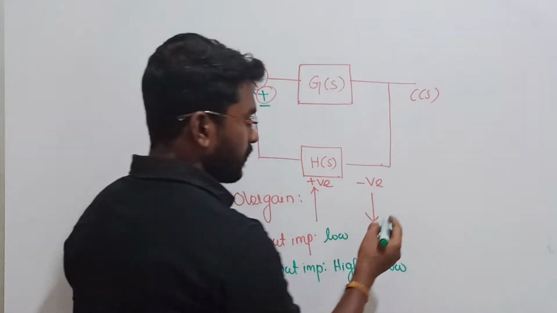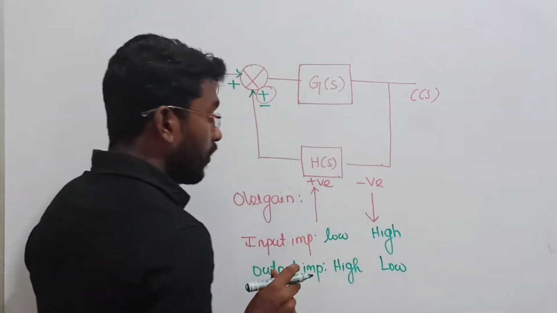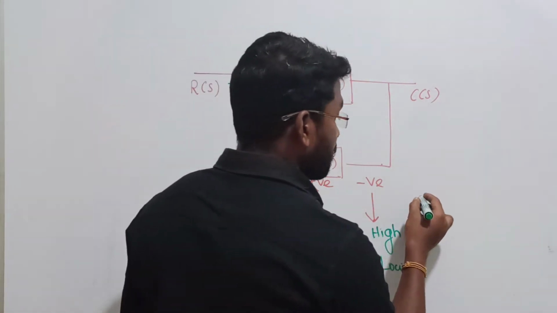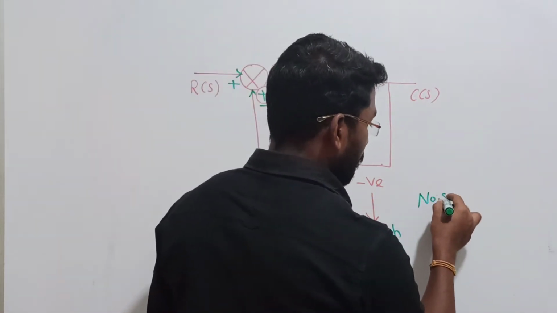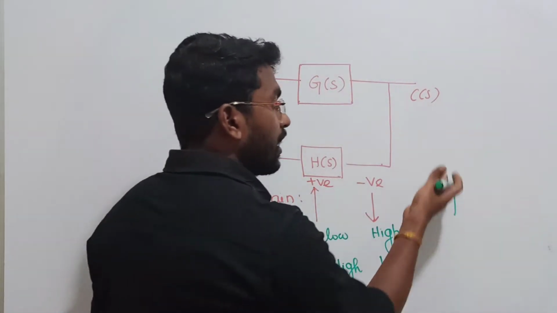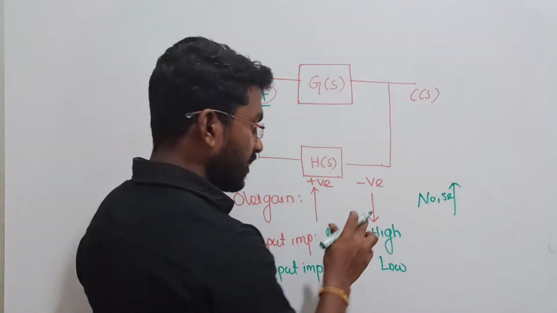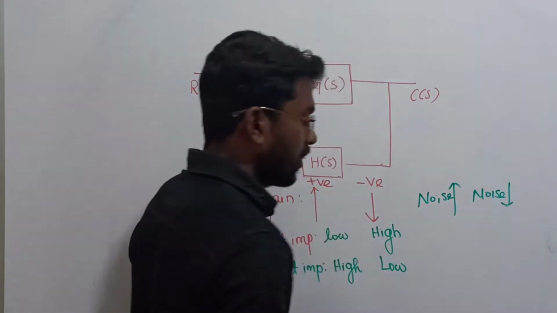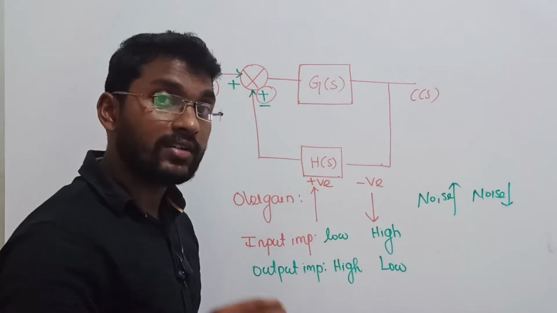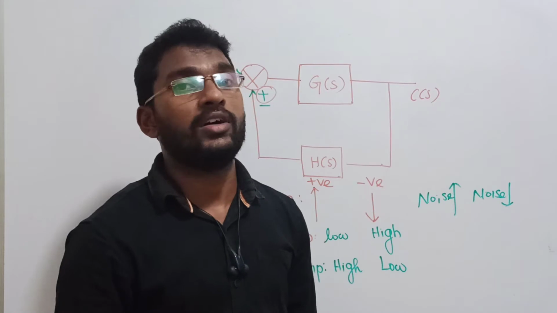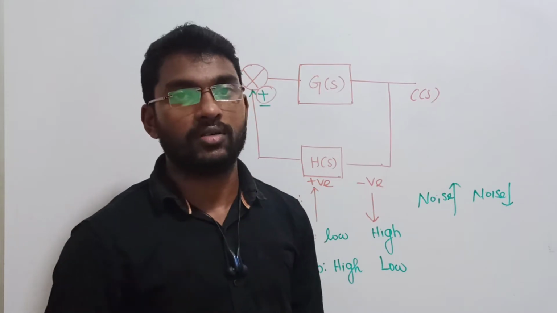So next we should talk about noises. When I am talking about positive feedback and negative feedback, in positive feedback my noises increase. This is the drawback, right? While going from open loop to closed loop with positive feedback, noise will increase tremendously. Whereas in negative feedback, noise will decrease. Why, sir? You know the reason now. Negative feedback will sense it and give you correct feedback: sir, there will be some problem, please go and correct it. But positive feedback doesn't tell you about the problems or issues.